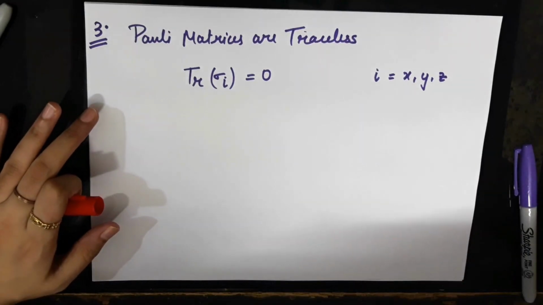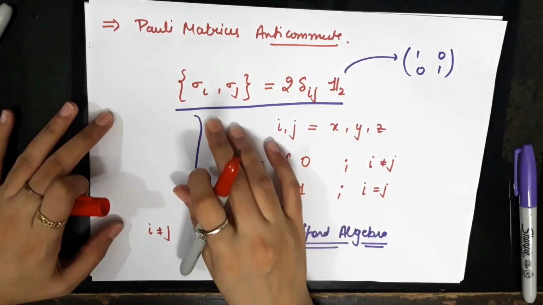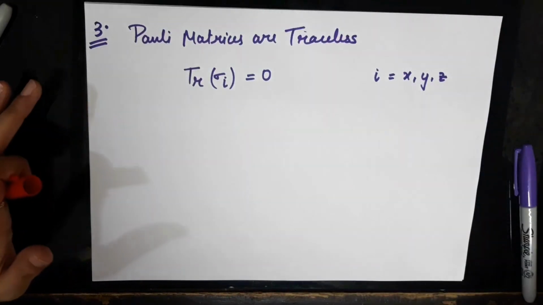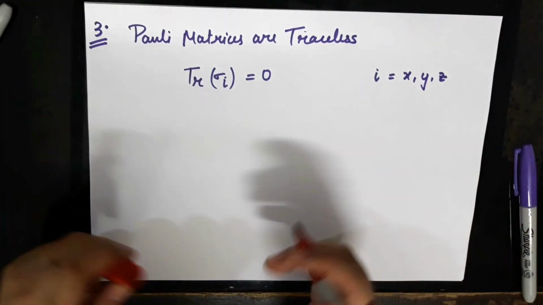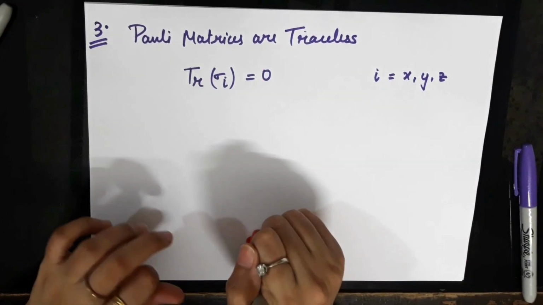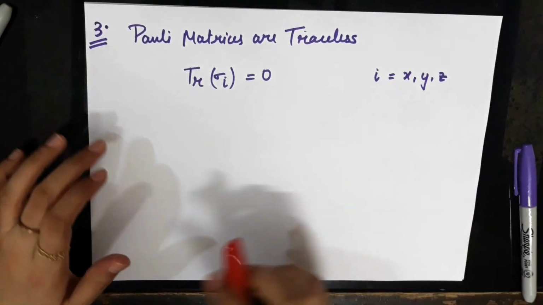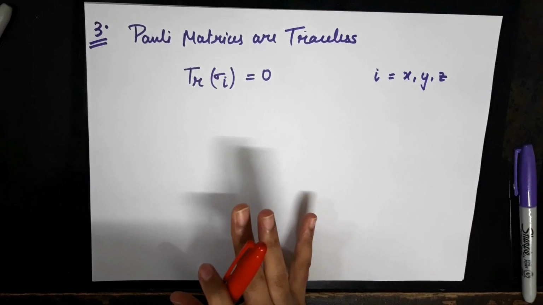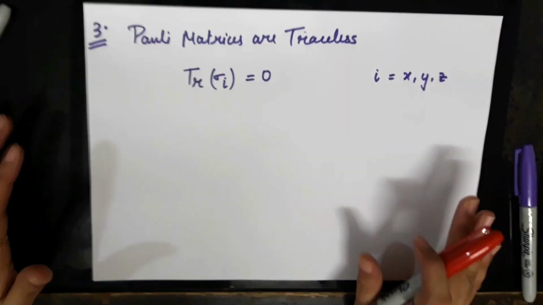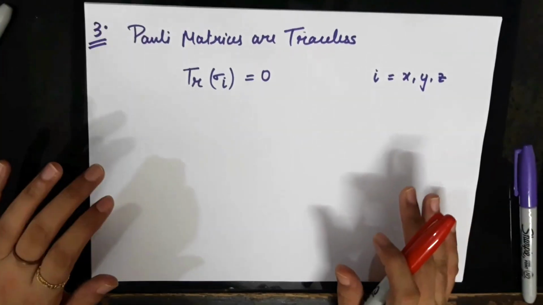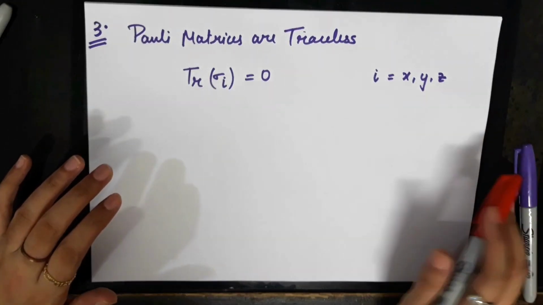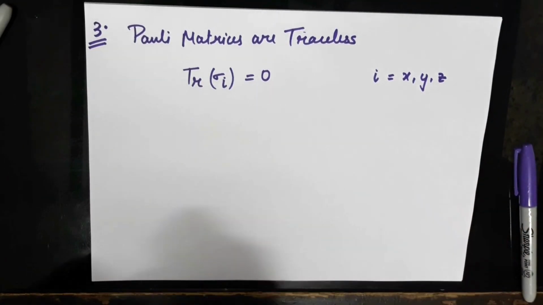As we have seen, the Pauli matrices have this anti-commutator algebra, and any set of matrices, even the 4 by 4 Dirac matrices, are also traceless. So any matrices that obey the Clifford algebra are traceless, and this fact is also reflected in the explicit matrix form for the Pauli matrices.